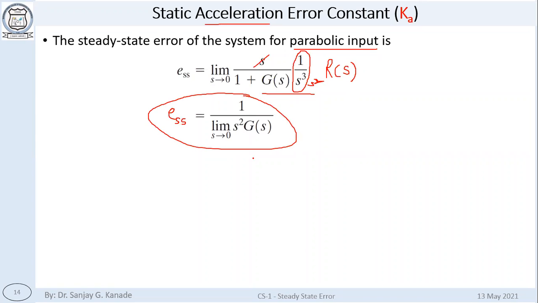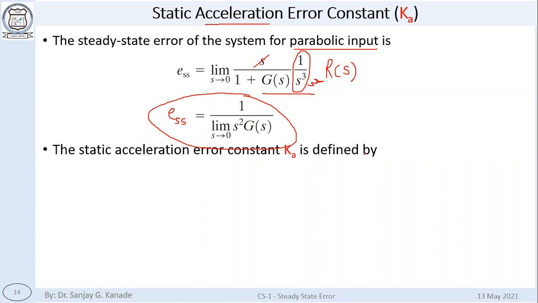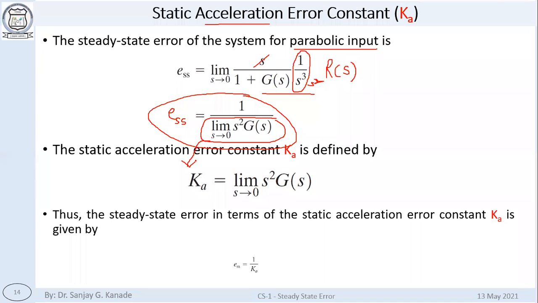So the static acceleration error constant is defined by ka is equal to limit s tends to 0 s square g of s, the denominator term. This is nothing but the static acceleration error constant, and ess will be 1 upon ka, just substitution.